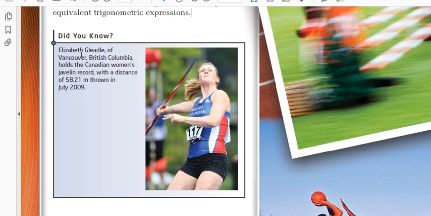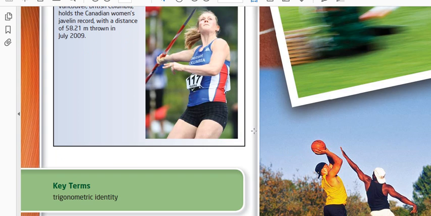Look at this girl here, Elizabeth Gleedle, I want to say. I'm not sure if that's right. But anyways, she's from Vancouver. She holds the Canadian women's javelin record, apparently, as of 2009 anyway. So that's pretty cool. I used to throw javelin in high school as well. Did the throwing events and the sprinting stuff. You'd never guess now. But I like the javelin.